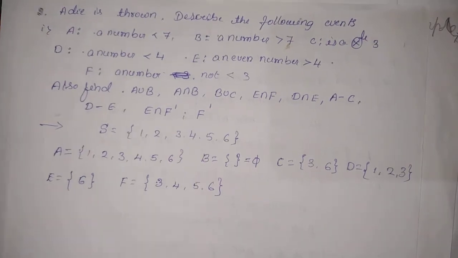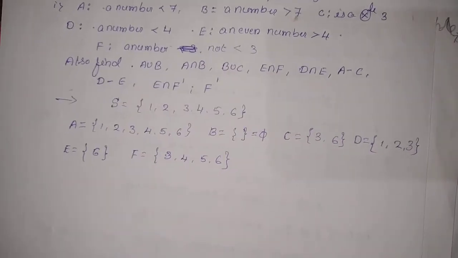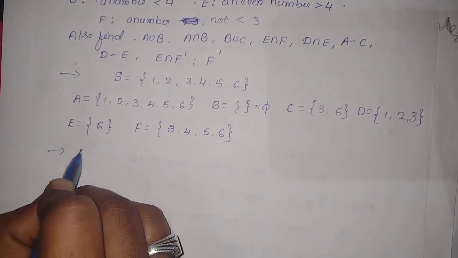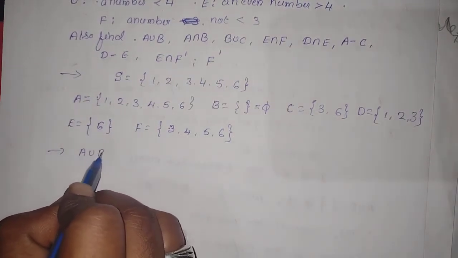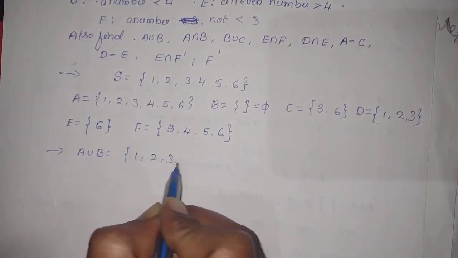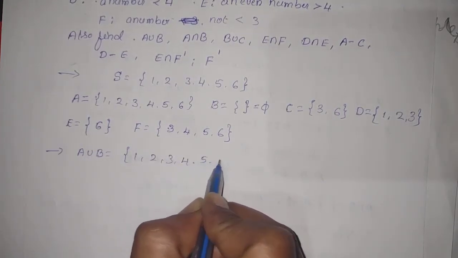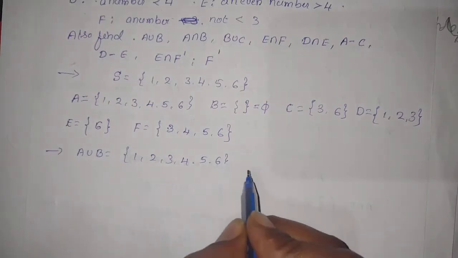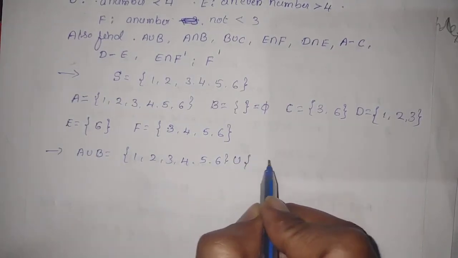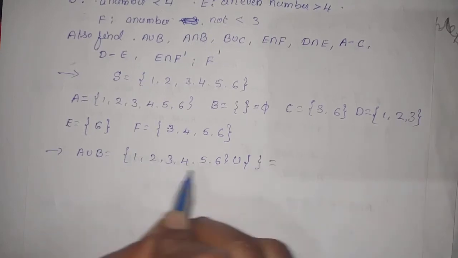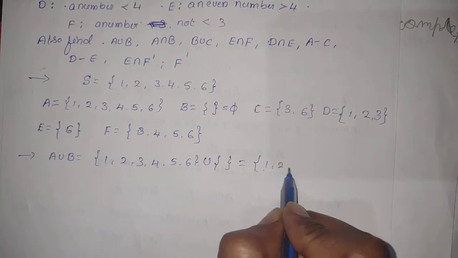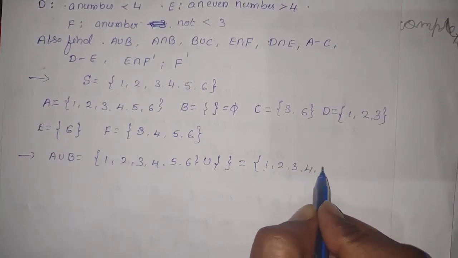From these events we should find A union B first. Event A stands for 1, 2, 3, 4, 5 and 6, and union B, the null set, is equal to the same, because when we take a union we combine all the elements.